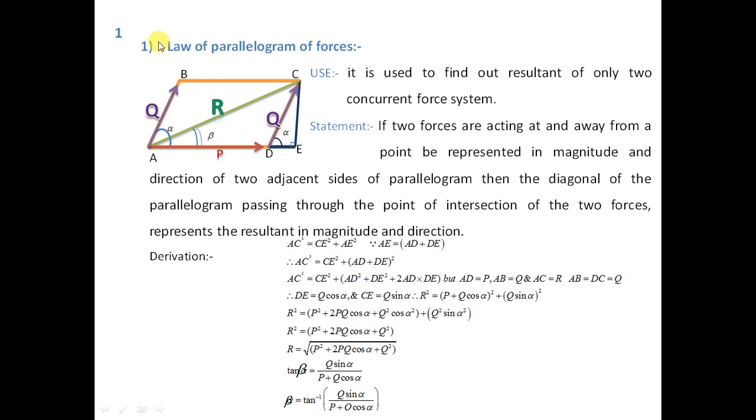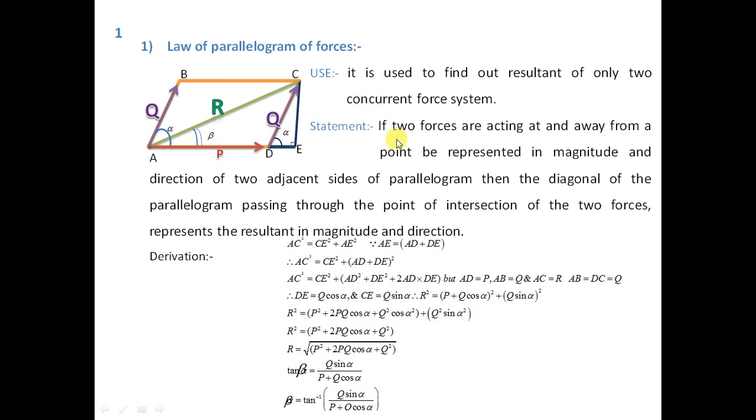So what is resultant? A single force, this is R, which will replace the system of forces, or a single force which will produce the same effect as that of the system of forces, is called the resultant. Here R is the resultant of the two forces P and Q.